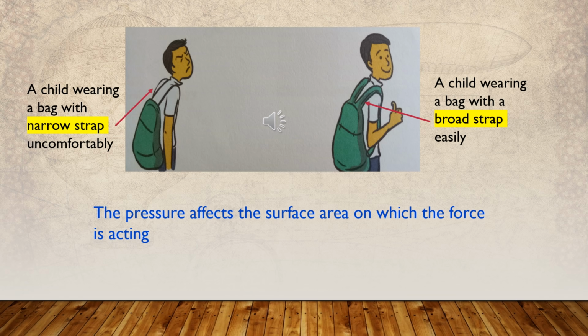But when the strap is narrow, the contact area is less, and when it is broad, the area is more. Thus it is clear that though the force is the same, the pressure against the shoulder differs with the area of contact of the strap. So the pressure is affected by the surface area on which the force is acting.